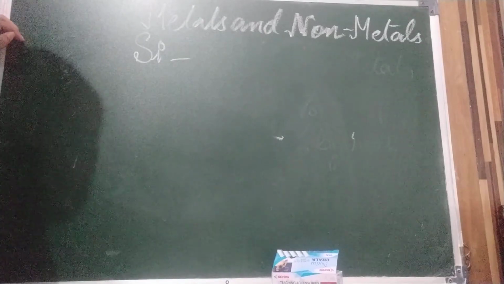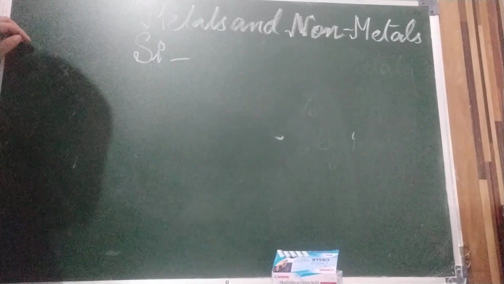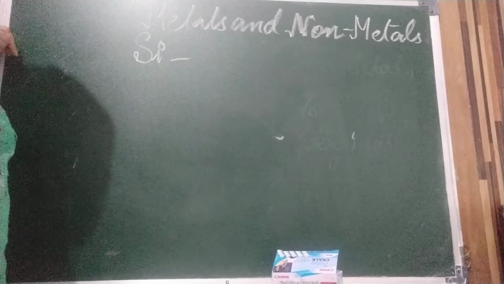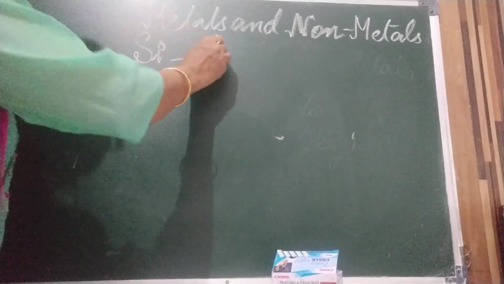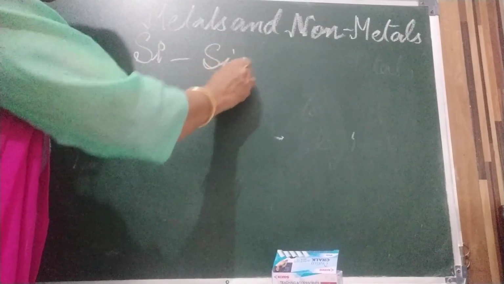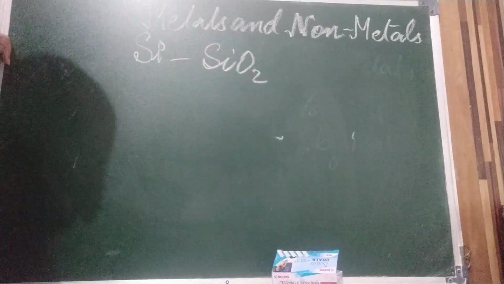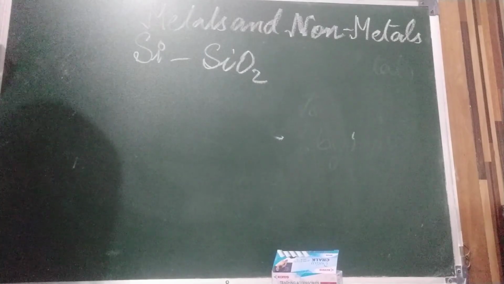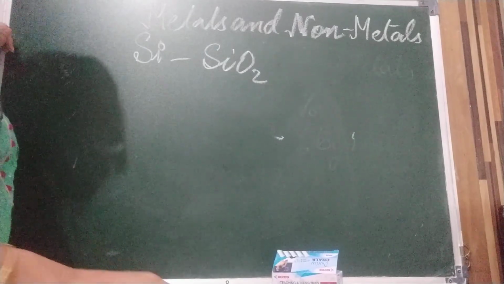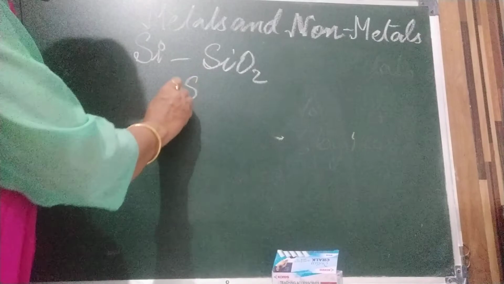Silicon is the second most abundant element in the earth's crust. It does not occur in the free state. It is found in the form of silicon oxide, and we call it silica or silicates. The most common form of silica is sand. Okay, it's found in sand.